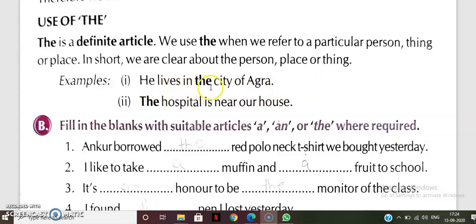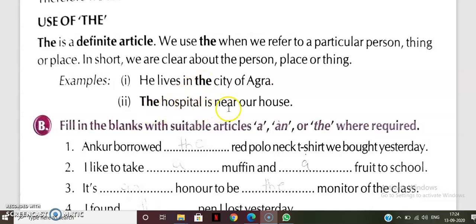He lives in the city of Agra. So in this sentence we can see the information about city, that is Agra. जो आगरा सिटी है उसके बारे में बताया है. So we know about the city, that is why we will write here the.